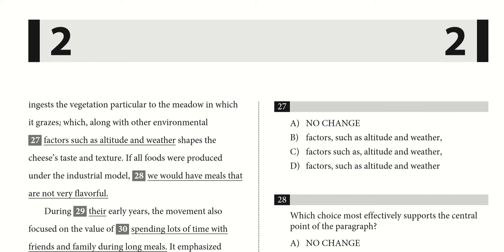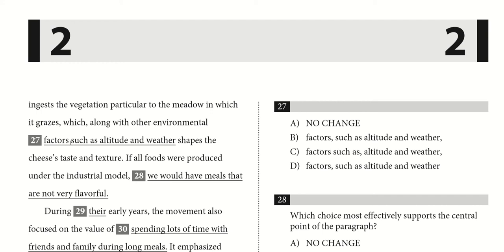So we see that we have a comma right here starting this next part, and that's important to pay attention to, because if we start with this comma, it's probably best to close off with a comma somewhere else. If we remember, we surround things with two commas when it is some kind of elaboration or qualification on something mentioned before, which is exactly what we see here. So again, when stuff is surrounded by commas, think of it as very close to surrounding something with parentheses. So it's like: particular to the meadow in which it grazes, which, open parenthesis, along with other environmental factors.